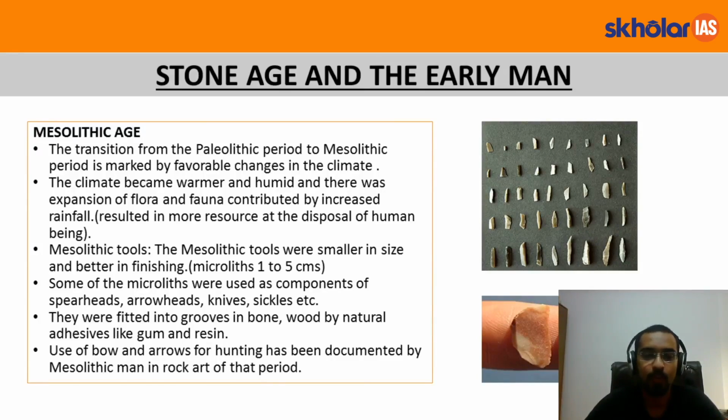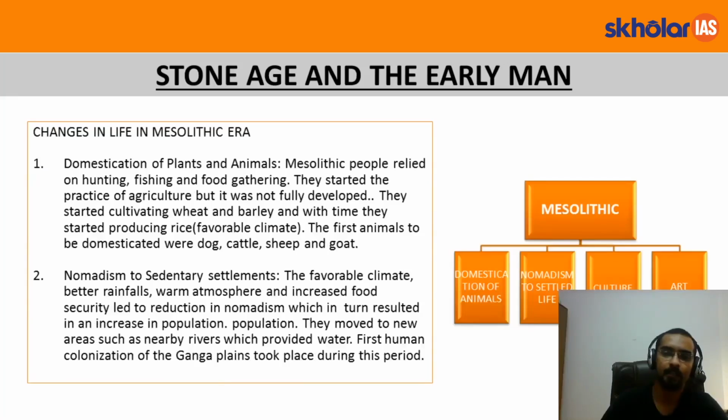The use of bow and arrow for hunting has been documented by the Mesolithic man in the rock art of that period. That is, we can see the paintings of man using the bow and arrow for hunting in the Mesolithic art. That was the prevalent art of the Mesolithic period.